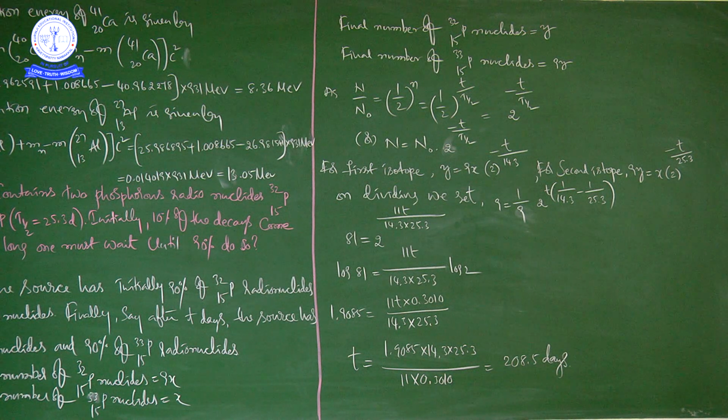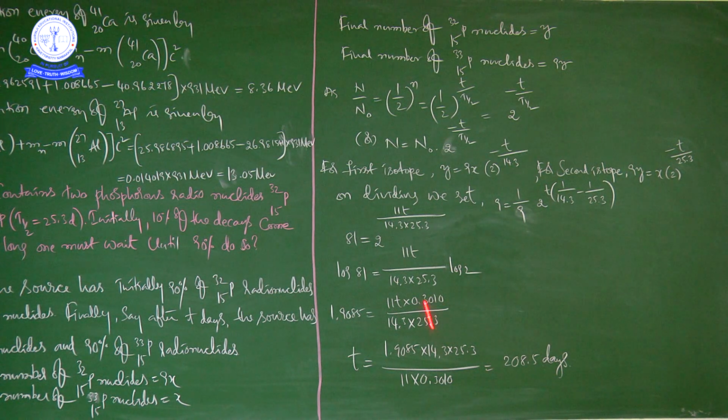So on left hand side, 1.9085 is equal to right hand side 11t into, this is the value of log 2, that is 0.3010, divided by 14.3 into 25.3. So finally, our intention, according to the problem, is to calculate how long one must wait until 90% to do so. So finally, our intention is to calculate small t.